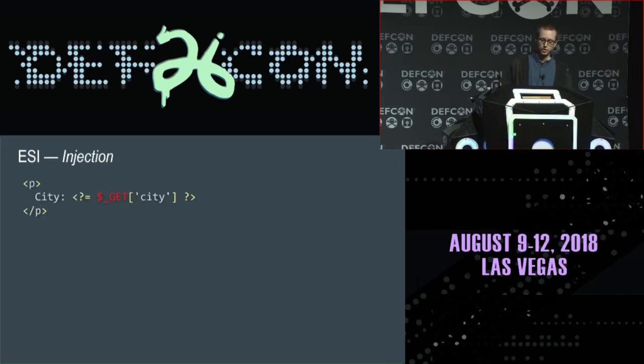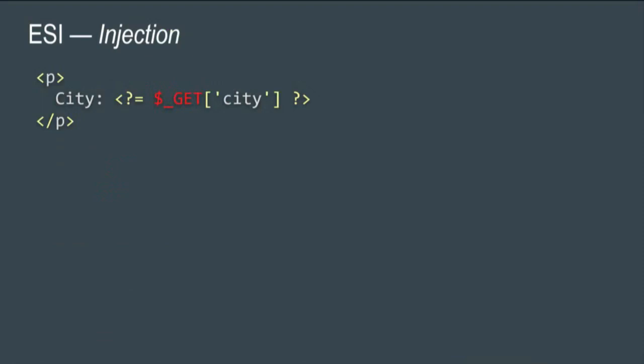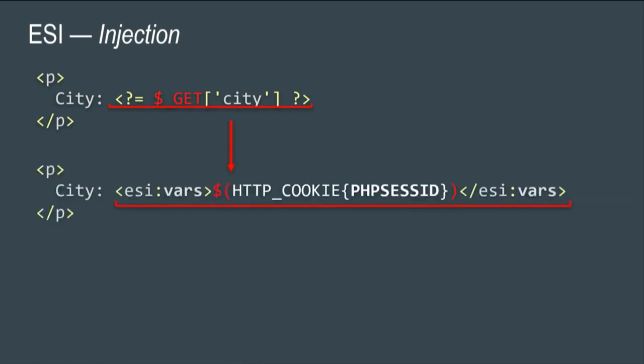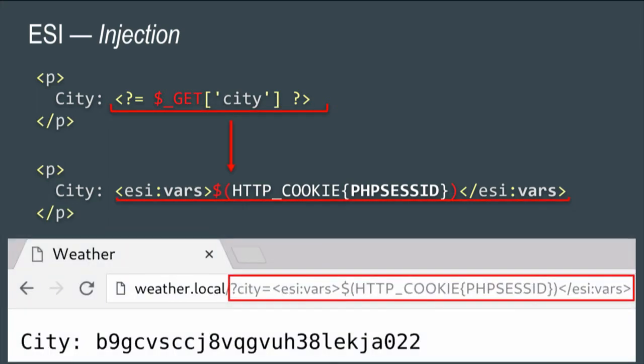You're able to inject ESI tags and do basically whatever you want with the cache server. So to illustrate this, let's look at a very basic example of an ESI injection. So you have the content of the city GET parameter that's echoed back in the HTTP response. Now the caching server is going to parse anything that is sent there. So you can put an ESI var in there pointing to the user's PHP session ID. If you know PHP, you know that this is an HTTP-only cookie, meaning that JavaScript is not able to access this. So if I'm able to access this from a caching server perspective, I can effectively leak a session cookie and take over the account. And this works as expected.